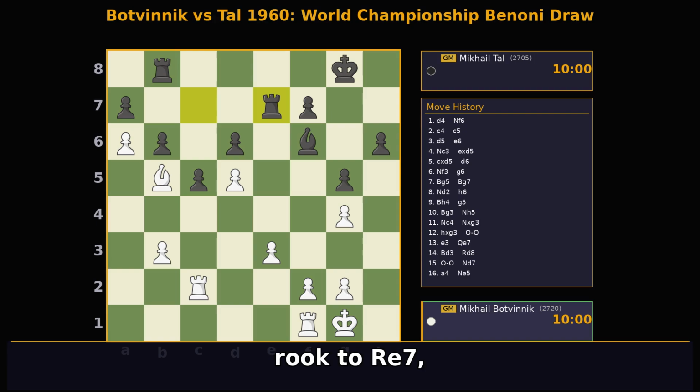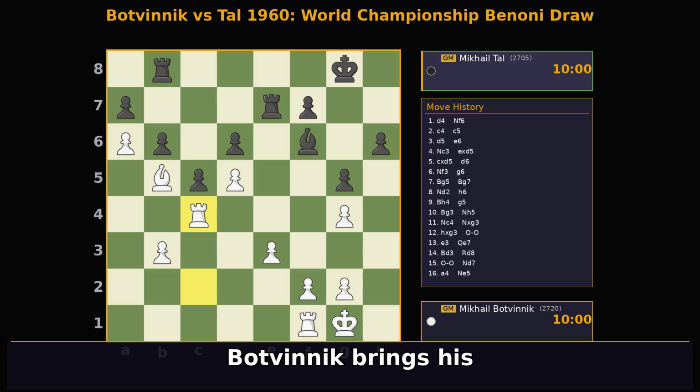Tal brings his rook to e7, defending the 7th rank and preparing to activate his rook. Botvinnik brings his rook to rc4, eyeing Tal's queenside and preparing to support his passed pawn. Black's position is becoming increasingly unpleasant here, with no clear active plans.